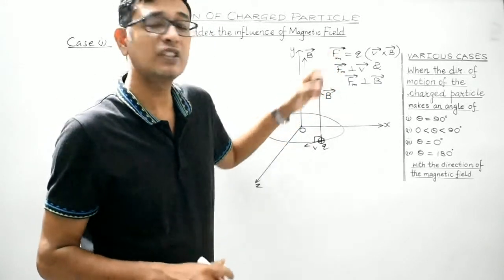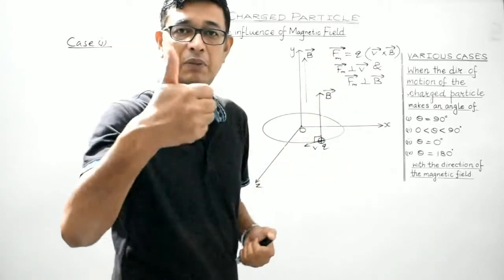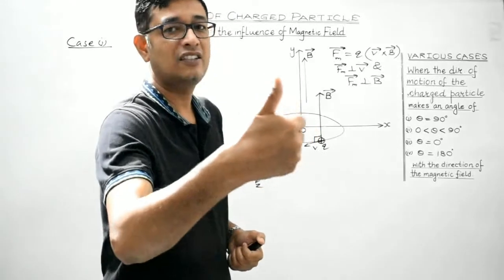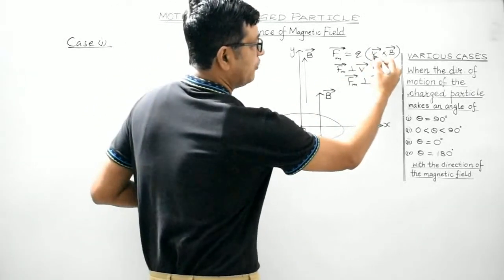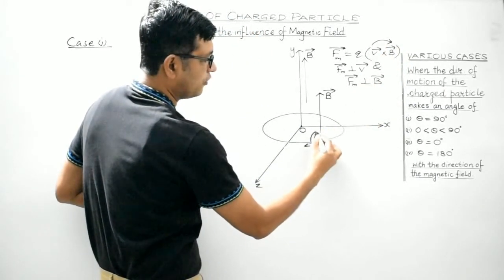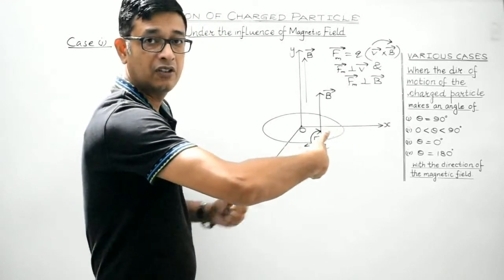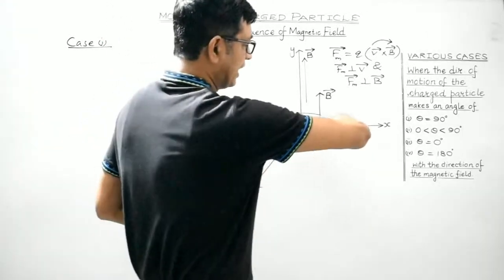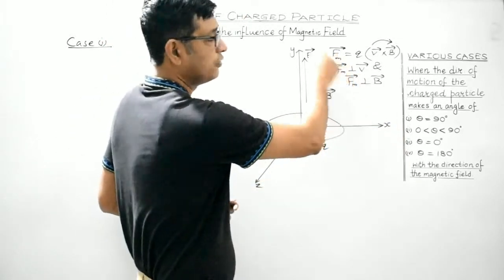And the direction of this magnetic force, students, is given by right hand thumb rule, isn't it? The angle is to be measured from V to B. If the fingers curl along the direction of measurement of the angle, then the thumb will represent the direction of force vector.